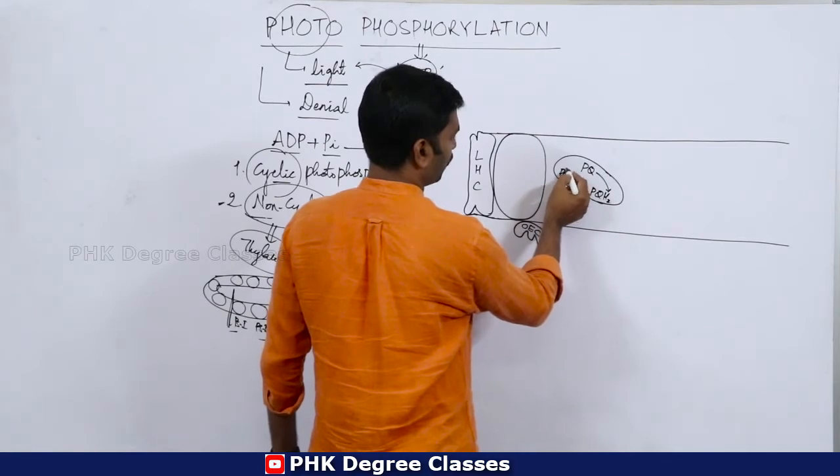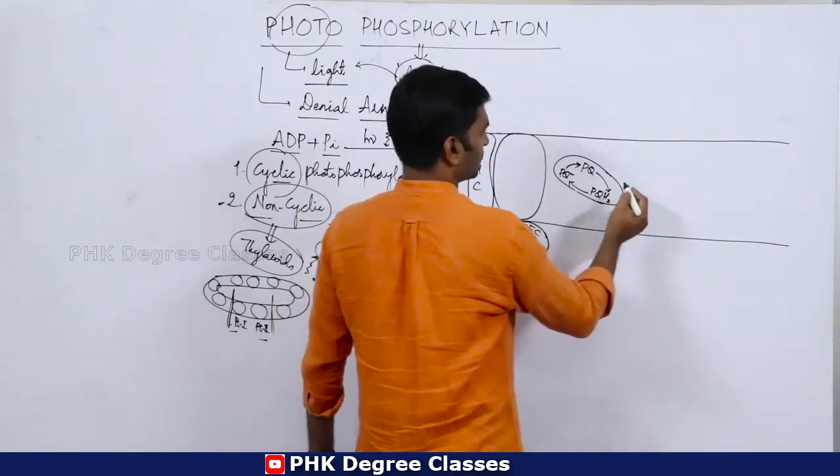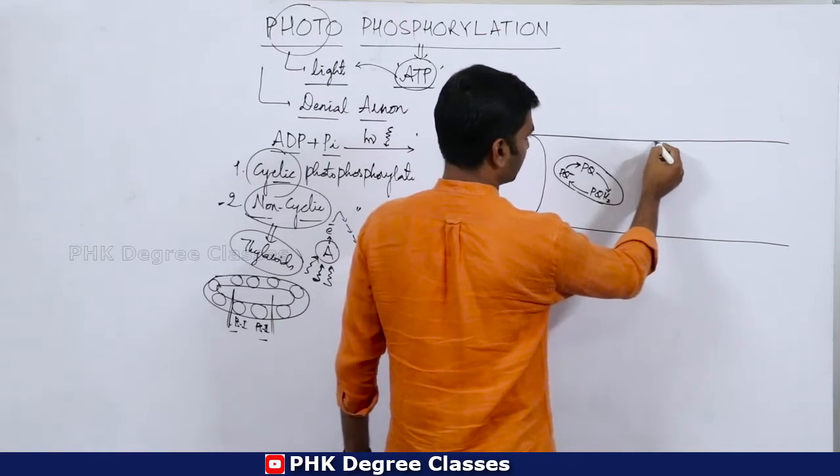So this is plastoquinone. Then there is one more system.